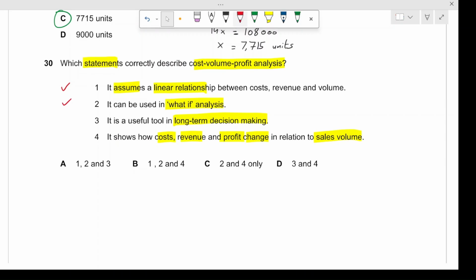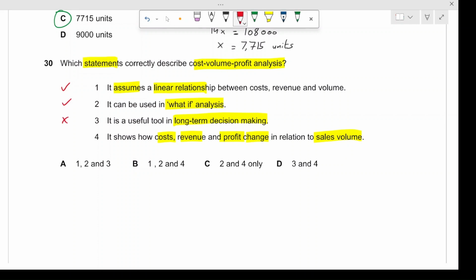For example, if we take electricity to be a constant cost, it cannot be the same one year down the road or two years down the road because electricity costs are decided by the electricity providers, by the government. So they change on a regular basis, so they cannot be assumed to be the same for long term decision making, right? So this one is incorrect.